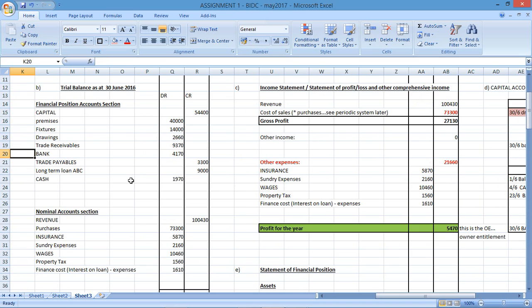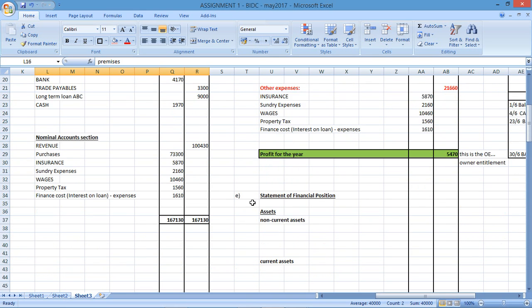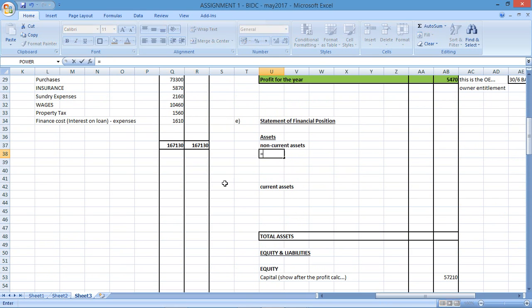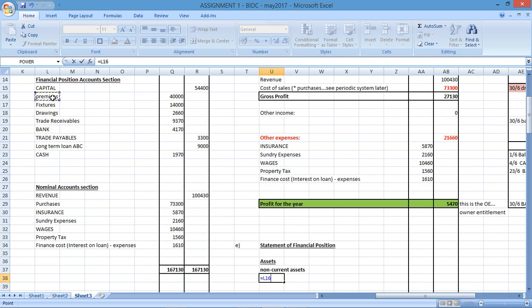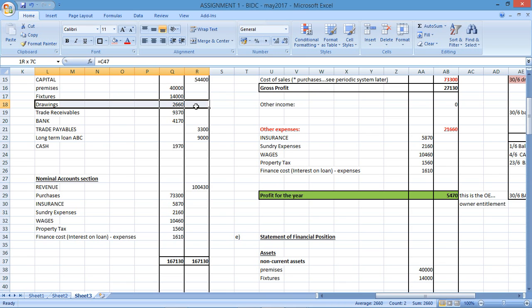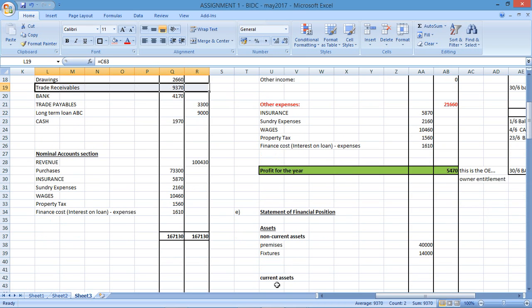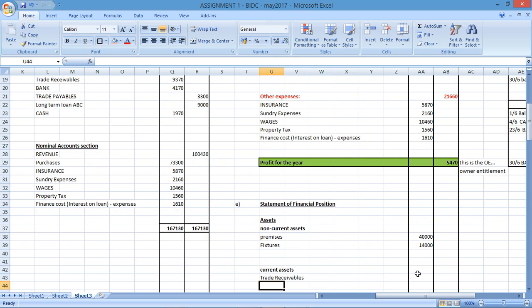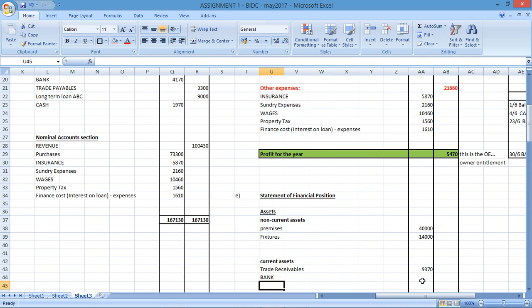Right, what other accounts do I still have open? Well, I still have premises. Premises is an asset, it's a long-term asset. So under my non-current assets, I'll have premises. And the premises amount to that amount, 40,000. Then I've got fixtures. Fixtures would also be a non-current asset. There's my fixtures. Drawings I've closed off. Trade receivables is a current asset. So trade receivables will be a current asset. I would reference that there. Bank is a current asset, so I'll reference bank there. Bank has a balance of that amount.